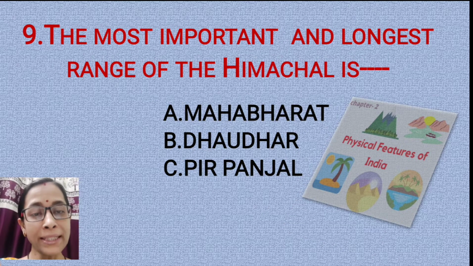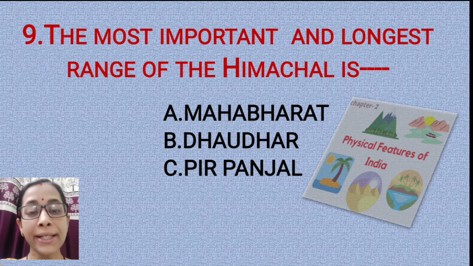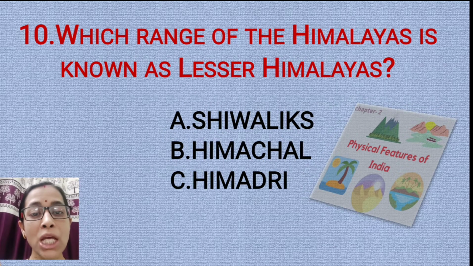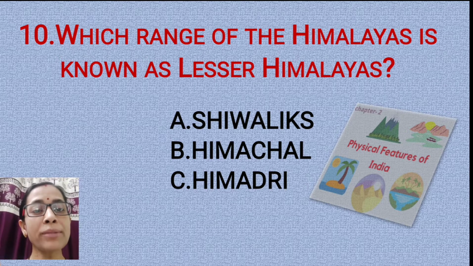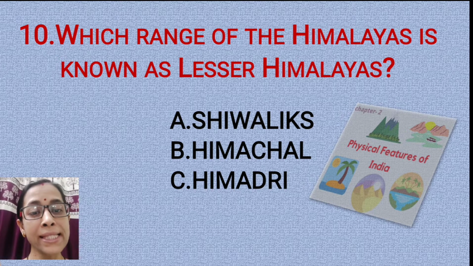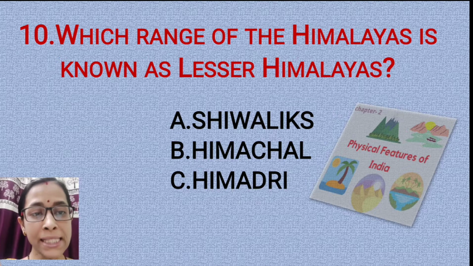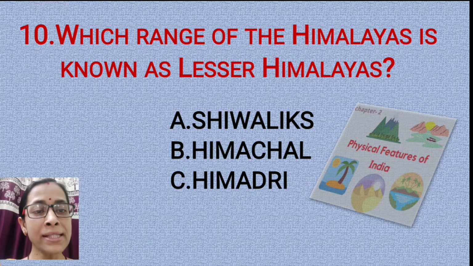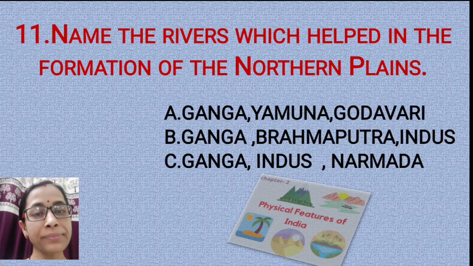Question number 9. The most important and the longest range of the Himachal is Mahabharat or Dhauldhar or Pir Panjal? The correct option is option C, that is Pir Panjal. Question number 10. Which range of the Himalayas is known as Lesser Himalayas? Sivaliks, Himachal or Himadri? The correct answer is Himachal range.